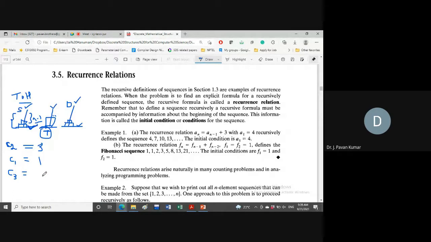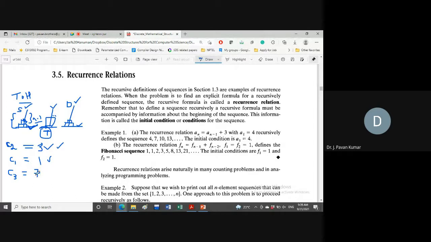If you have 3 disks, we have discussed this already. 7. Why? Because first 2 we have to move, and to move 2 we require 3. This we know already. If we have 3 disks here, first 2 we have to move to temporary, which requires 3. Next, the largest one we have to place, that requires 1. Next, these 2 again we have to move to the destination. Again we require 3. So total 7 moves.